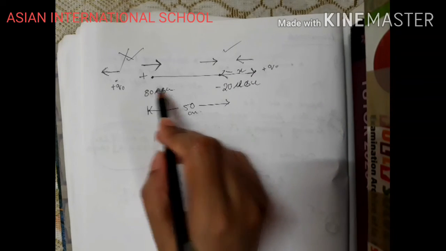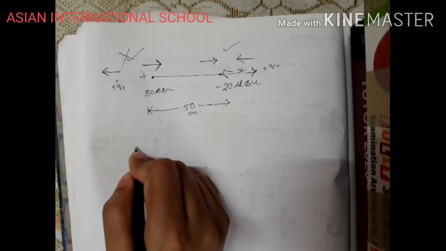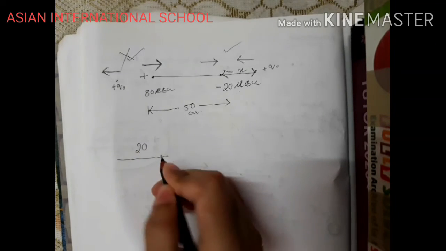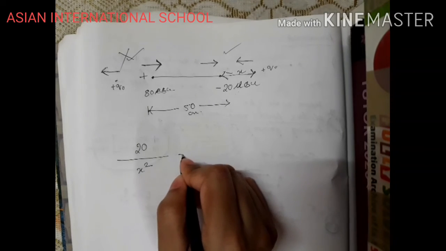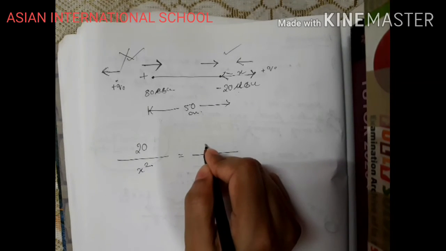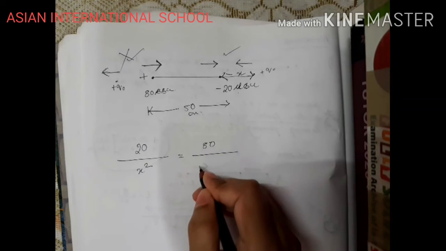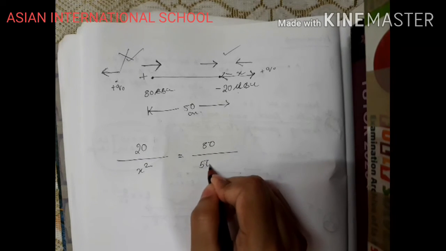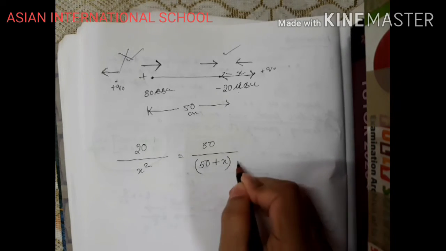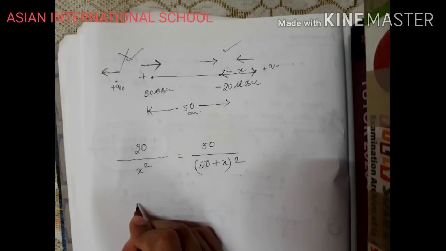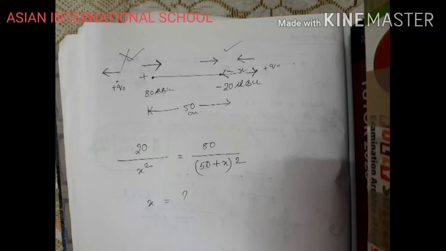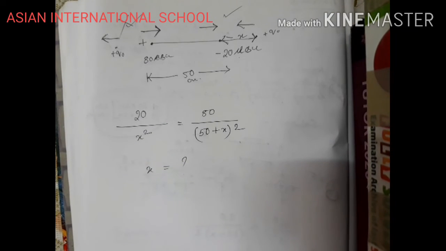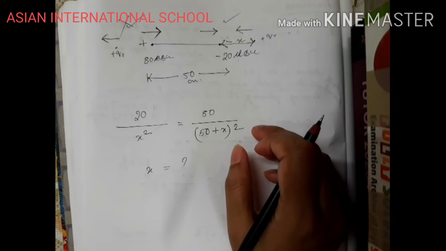So for this one, how much is the electric field? 20 by x square, right? And for this one, it is becoming 80 by (50 plus x) whole square. You will solve and you will find out x. I hope you can do it. Okay, you can solve and find out the value of x, and at that particular position the value of the electric field will be zero.